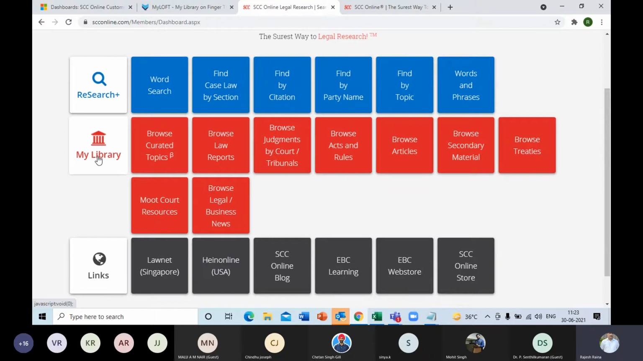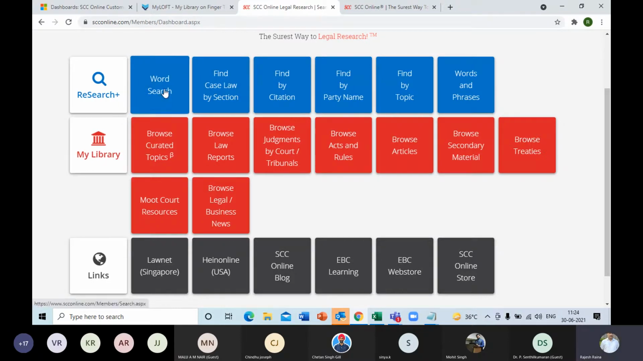Over here, whatever title you pick and click, you can then simply view that document. So it is like a click and view section. Then the third one, the links, in charcoal gray color, gives you the links to the external websites with whom we have tied up. And if any subscriber has subscribed to English law, the Singapore LawNet or Hein Online USA, you will be getting access to those websites also. So our focus will be primarily on these two, Research Plus and the My Library segment.